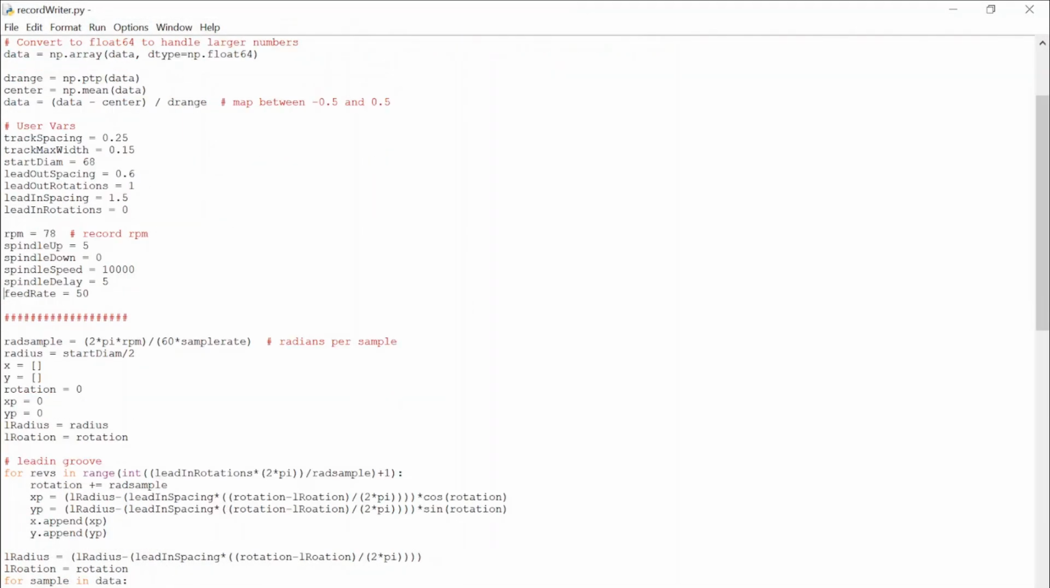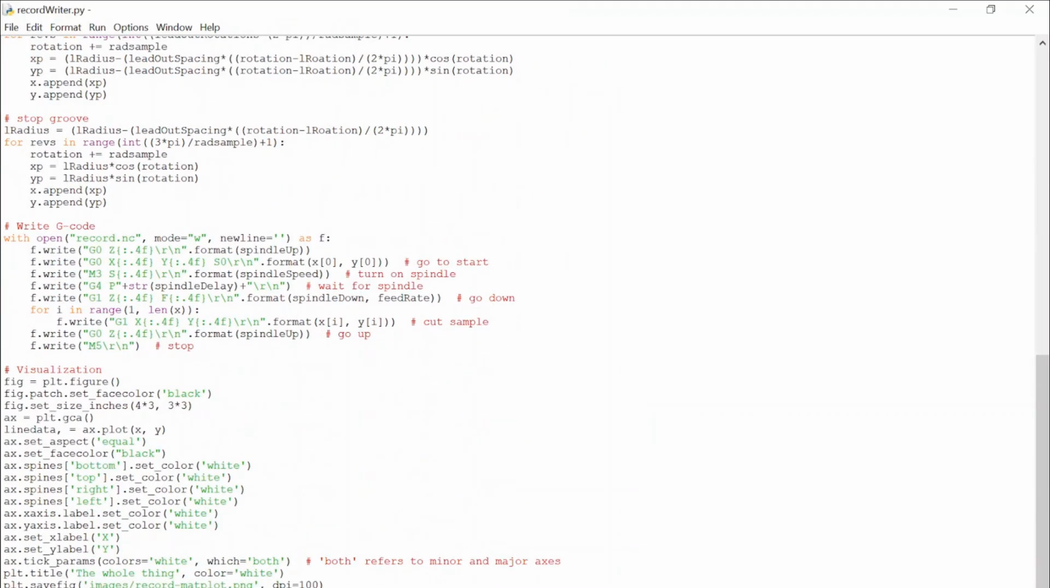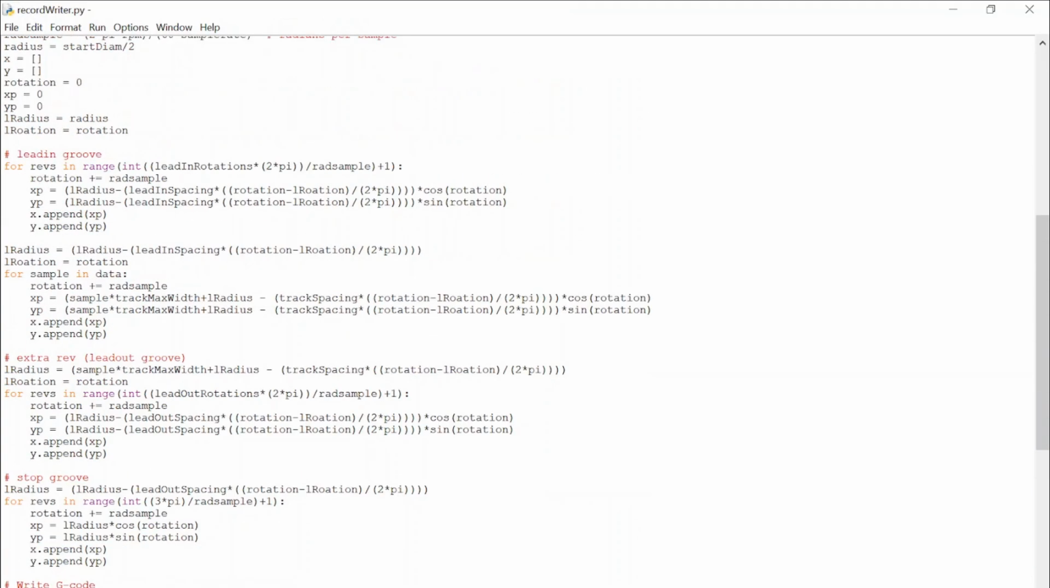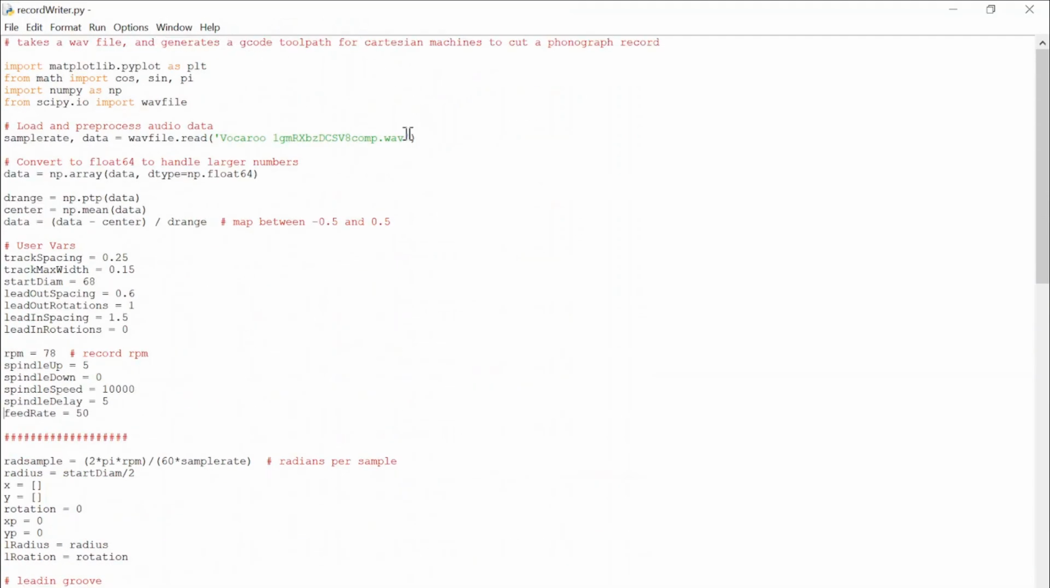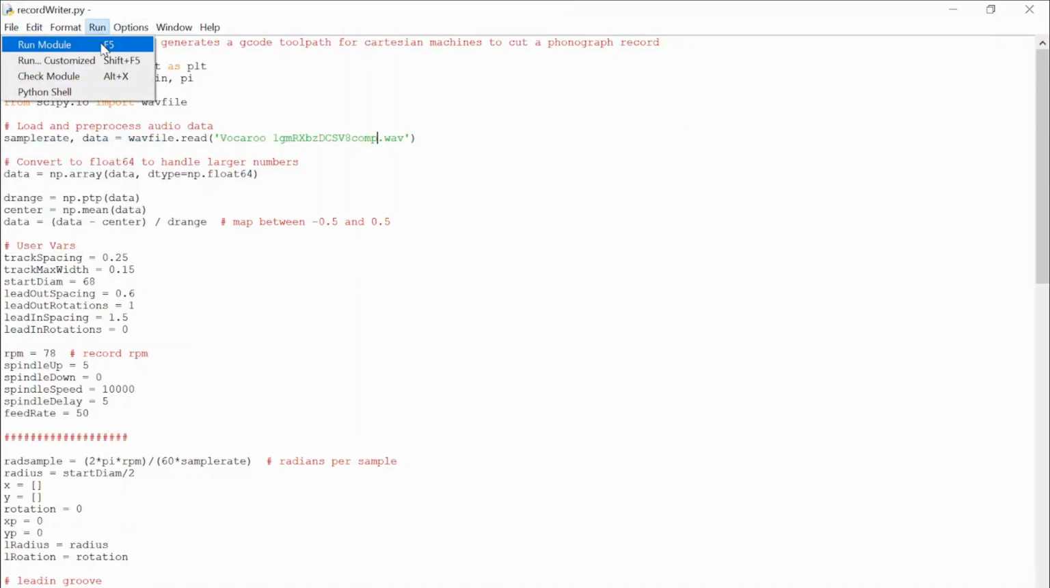So, this is the code for the Python script that takes it from an audio to a G-code plot. The file name needs to be the exact file name of the audio. In this case it is the modified ulterior motive snippet. We then need to save it and run the module. It will take a few seconds to run the program.